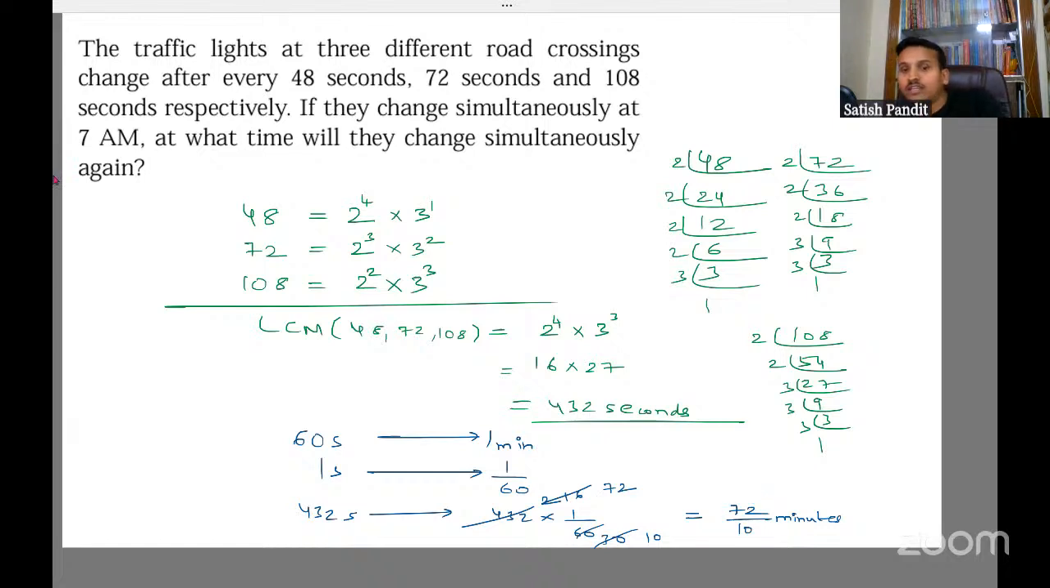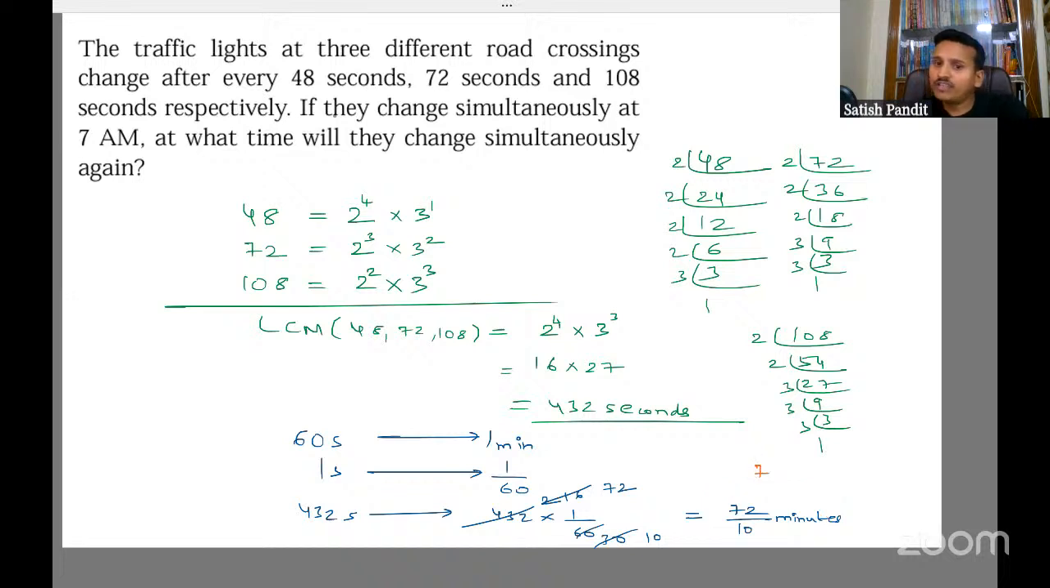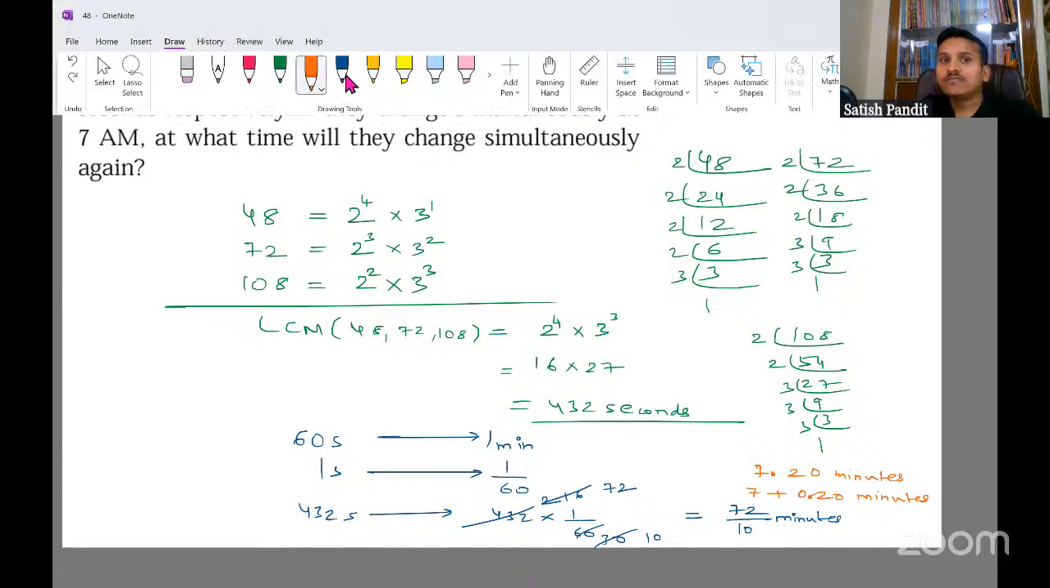Okay. Now, 72 by 10, I can write 7.2 minutes, right? So this I can write as 7 plus 0.2 minutes, right? 7 plus 0.2 minutes I can write now. That means 7 minutes plus 0.20 minutes, right? Correct?